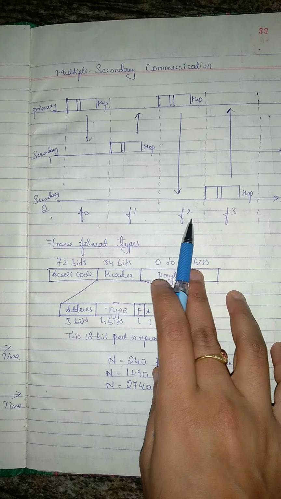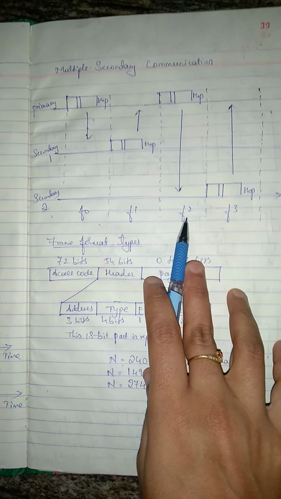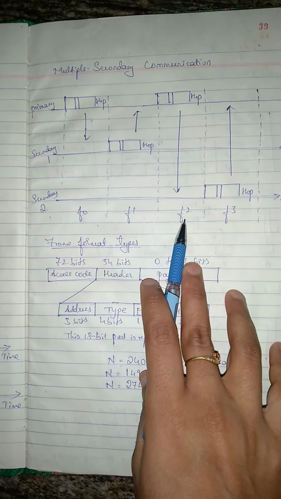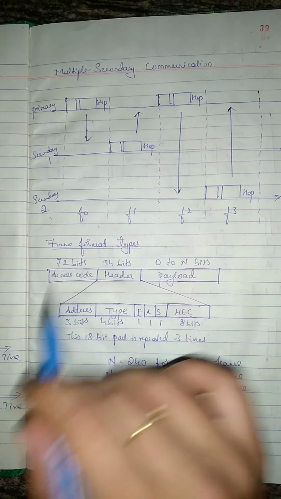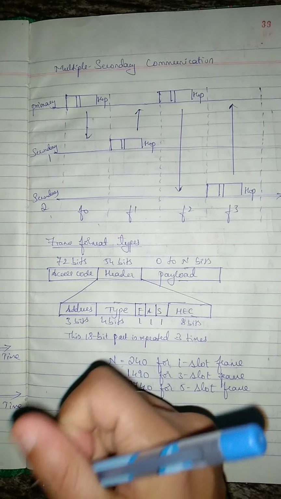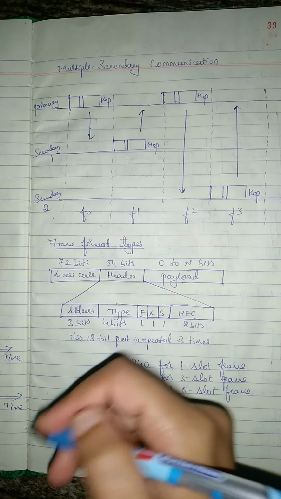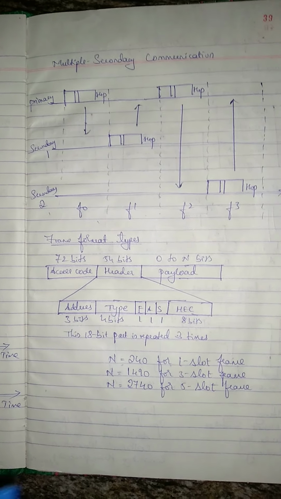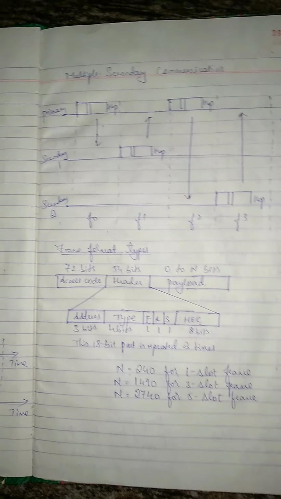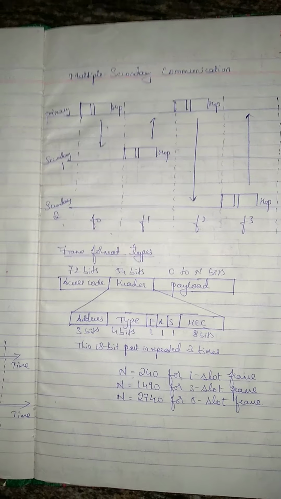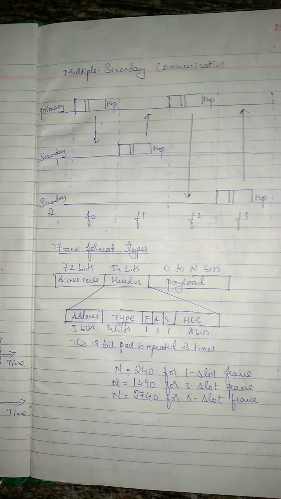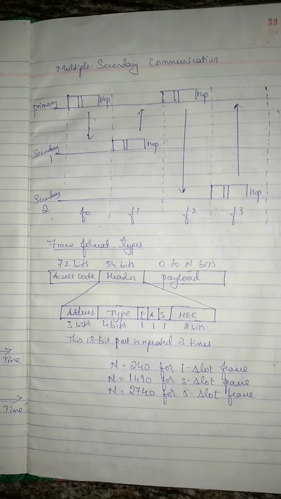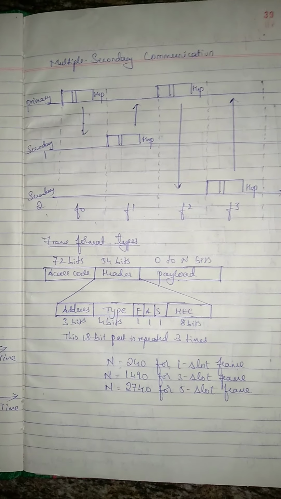Again, in slot 2, the primary sends a frame to secondary 2. And in slot 3, only secondary 2 sends a frame to the primary, and all other secondaries are silent here. Here the cycle repeats. If you have many secondaries, the cycle repeats. Here we can say this method is almost similar to the poll and select operation that we studied in the last module.